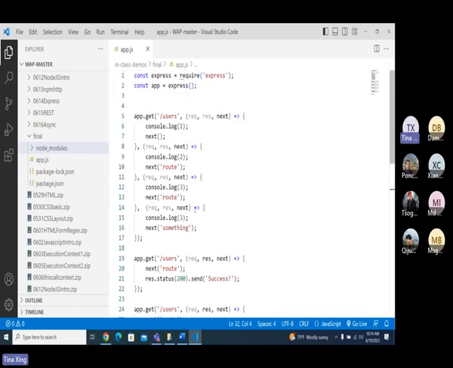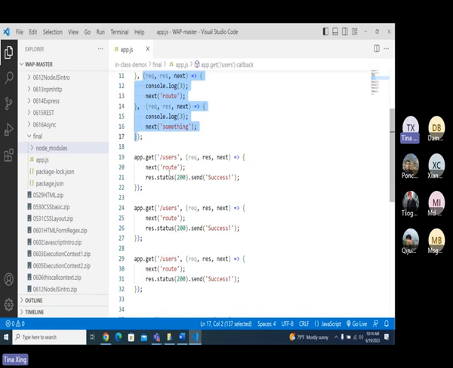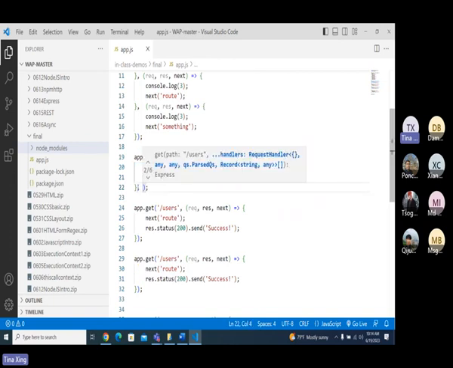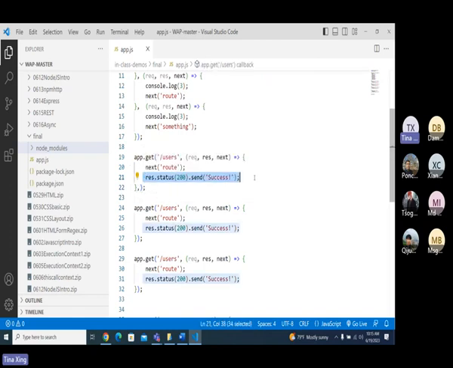No, what's going to happen when I have next, right? Next route only skips all the middlewares in the current one. It doesn't do anything for this one, doesn't do anything for this one. But for this one, what's going to happen? It will never go here, because for this one I don't have next. I don't have middlewares after that, and you will do a response here too.